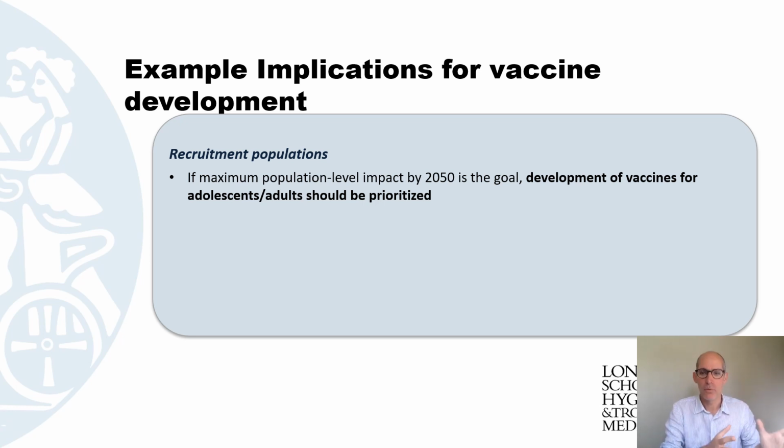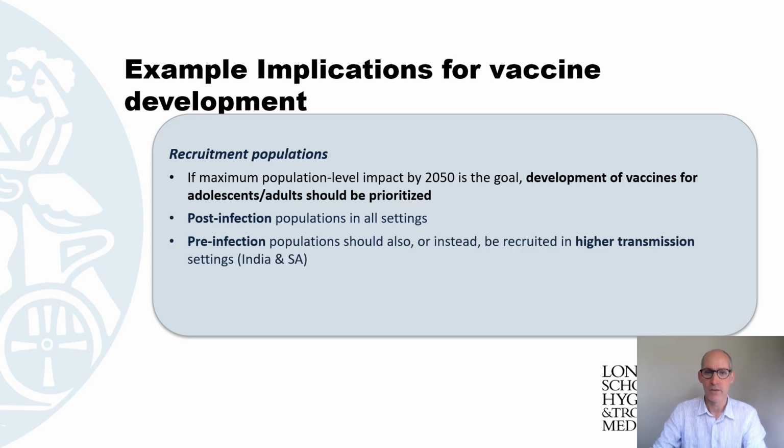We'd have a bunch of those results. We try and translate them for the decision makers. So here is just an example of what we think it means if you're trying to run a trial, who should be recruiting. If maximizing population level impact by 2050 is your goal, and it doesn't have to be, of course, then development of vaccines for adults and adolescents should be prioritized based on our results. You should be recruiting post-infection or already infected individuals.